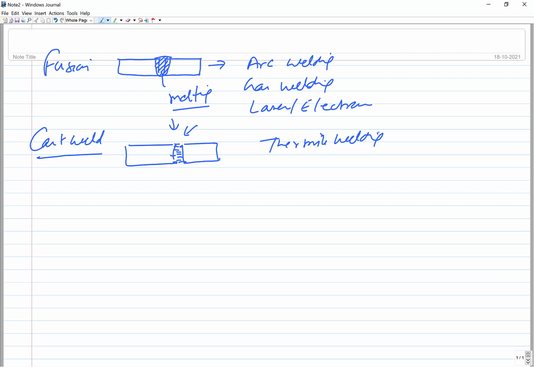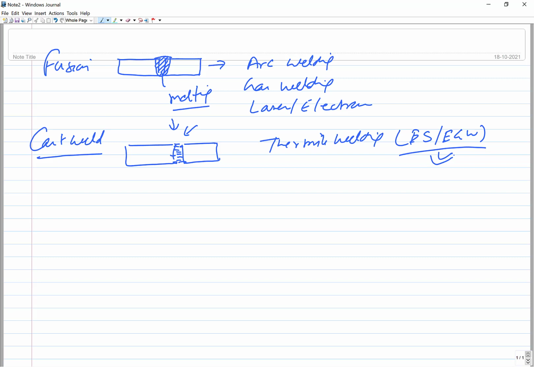Okay, other examples are electro slag and electro gas welding. These are the other processes where the molten metal is actually fed. Still there are some contradictions also. This is not because in this process it is developed in situ conditions, but the conditions are similar to that of thermite welding.